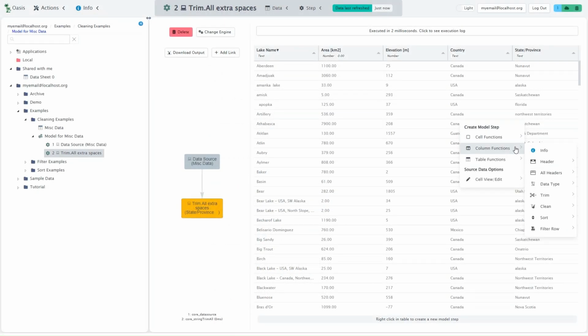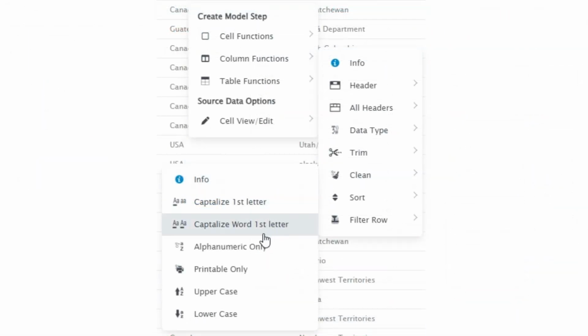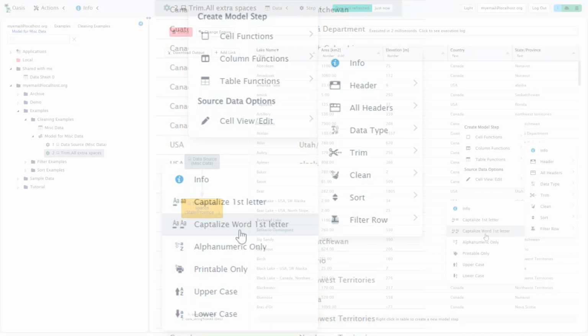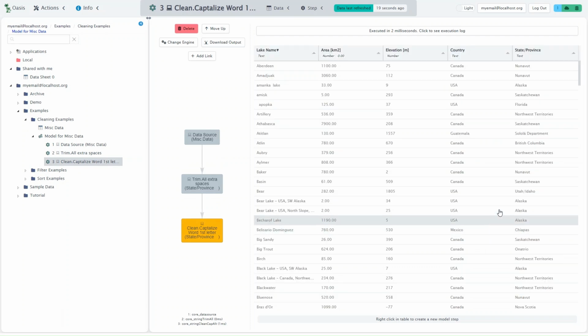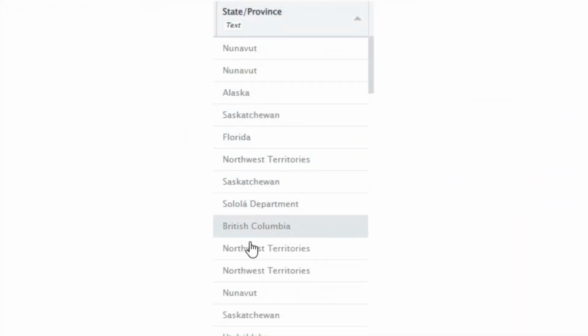The next step is to add capitalize word first letter. This makes everything lowercase except the first character of every word. We can see that this has fixed the lowercase entries properly now.